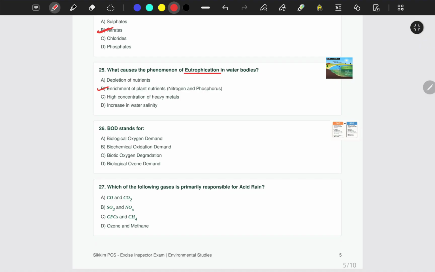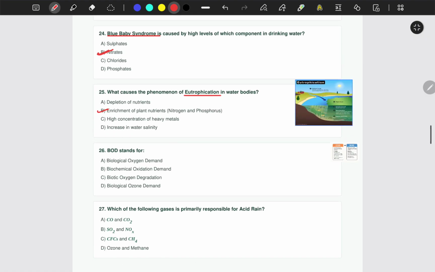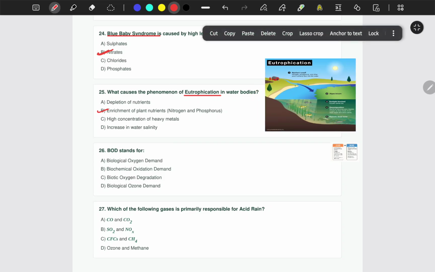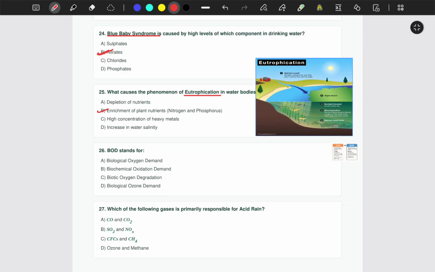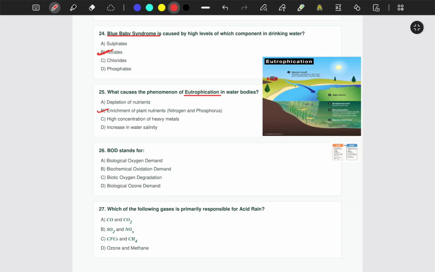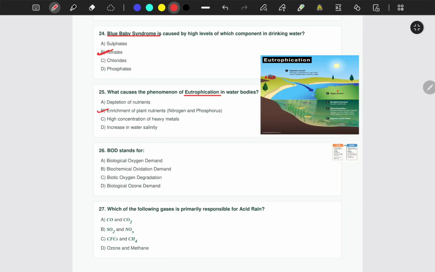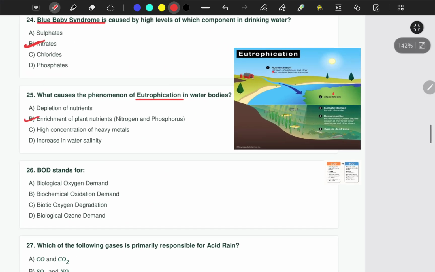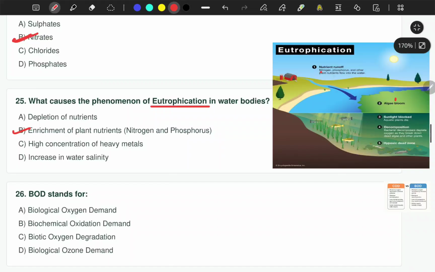plant nutrients. Let me show you the process of eutrophication. For example, we have a fresh water body here, and due to agricultural runoff, due to the fertilizers that we use, which are washed away by the rainwater, we have nitrogen, phosphorus, and other plant nutrients which are brought to the nearby water body, for example lakes and ponds.